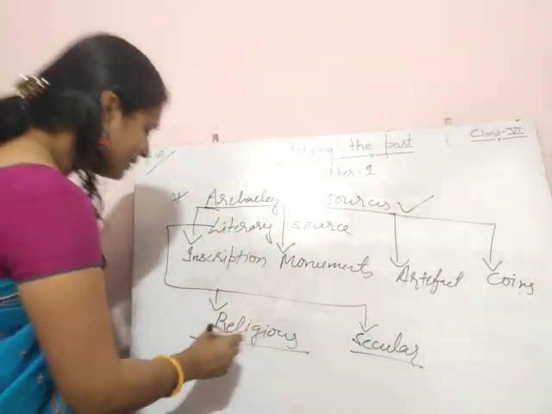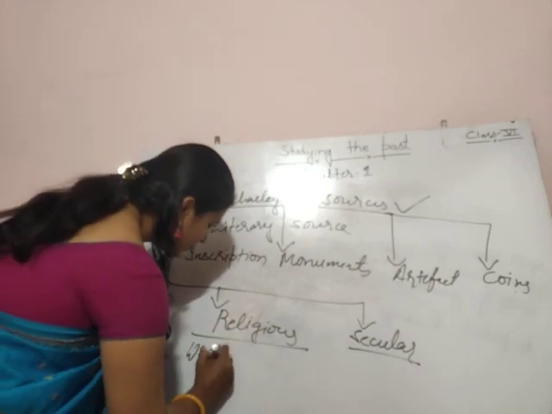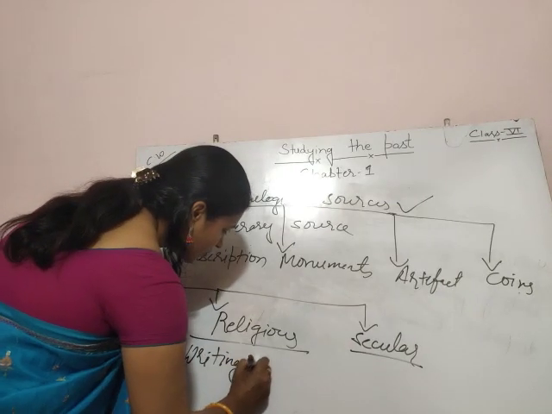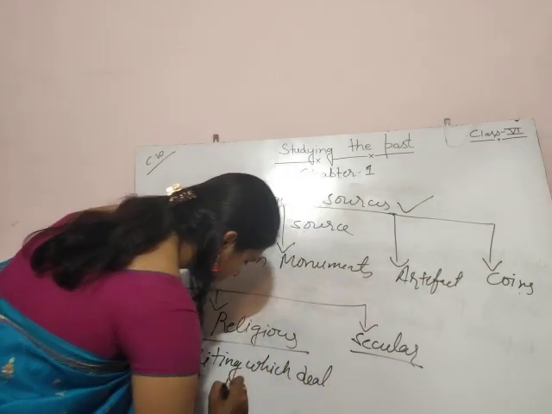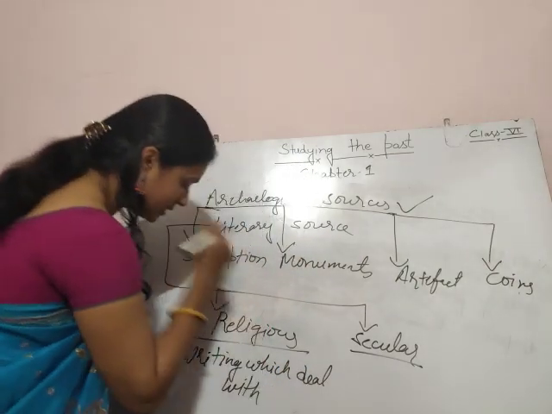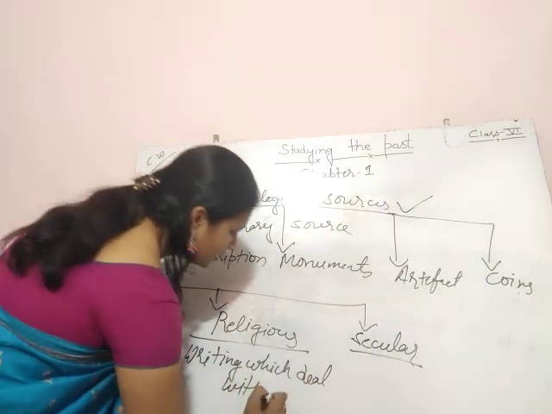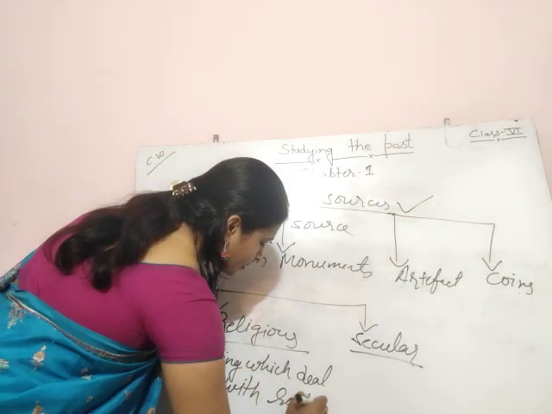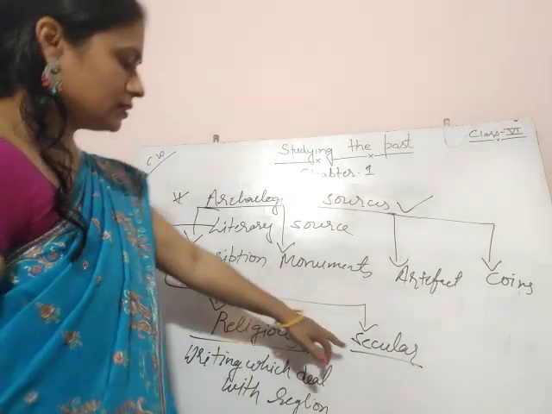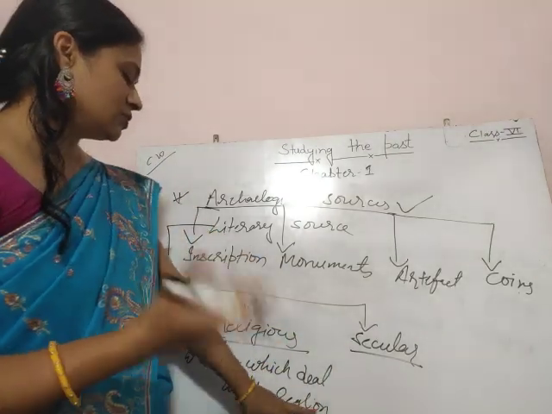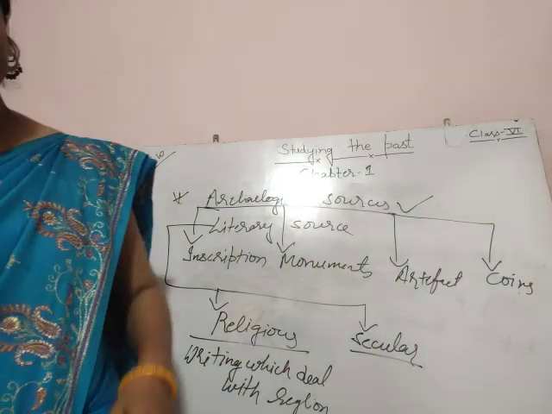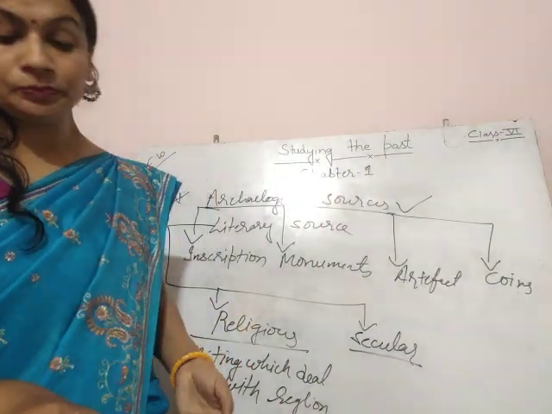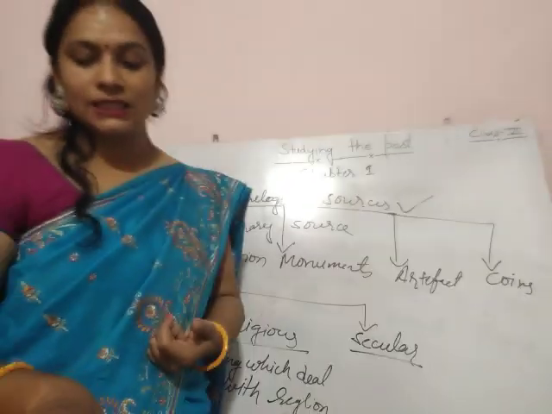Religious literature is writing which deals with religion, and the opposite, secular literature, is writing which does not deal with religion. We have so many religious literature works.